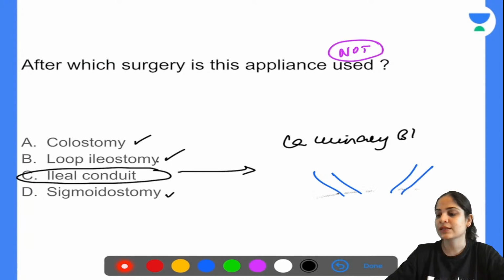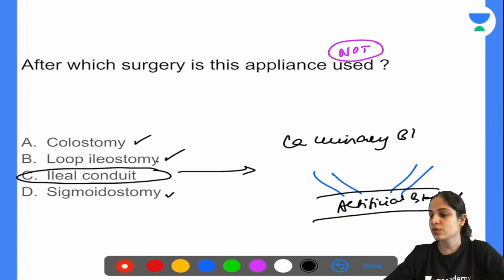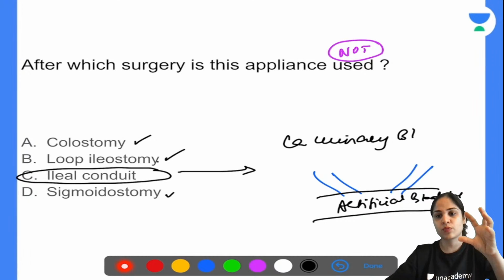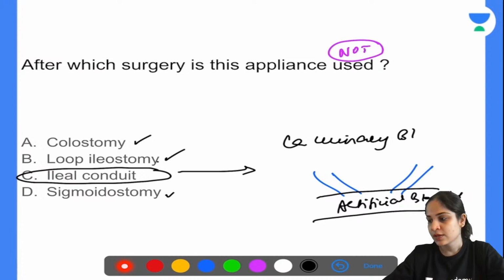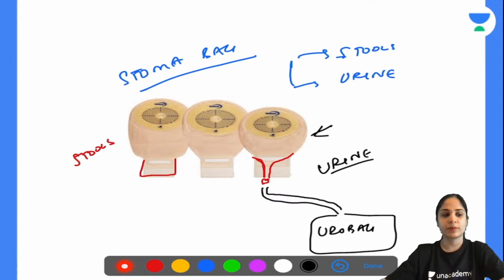So this is called radical cystectomy ileal conduit. Now, what is going to be there in this artificial bladder? There is going to be urine only in it. So what you connect to this is you create an ileostomy from this ileal conduit and you connect it to one of the urostomy bags that I told you about. Okay, so this surgery you do for collection of urine. Rest of the surgeries, colostomy, loop ileostomy, sigmoidostomy, there will be collection of stools in the stoma bag.